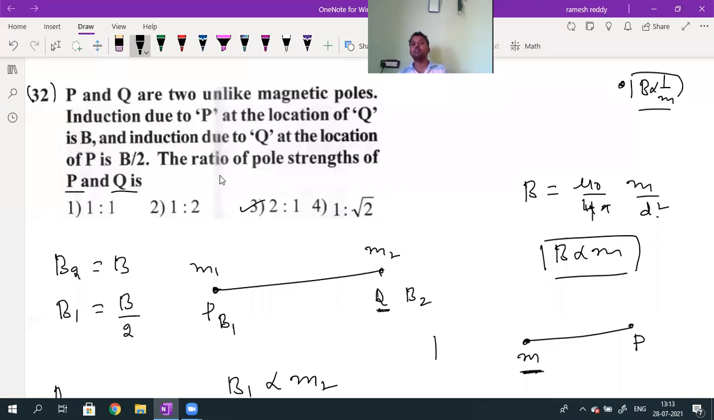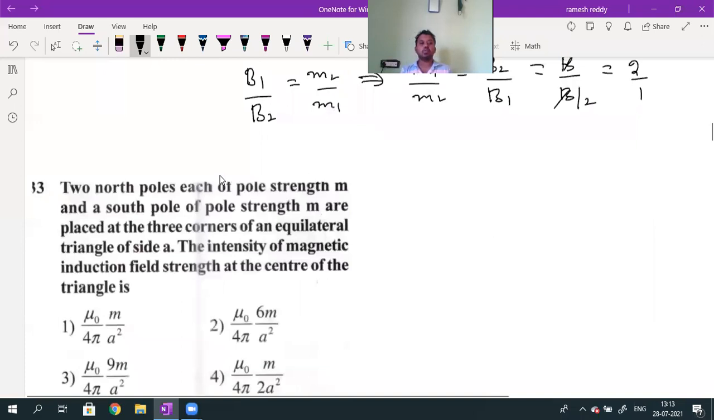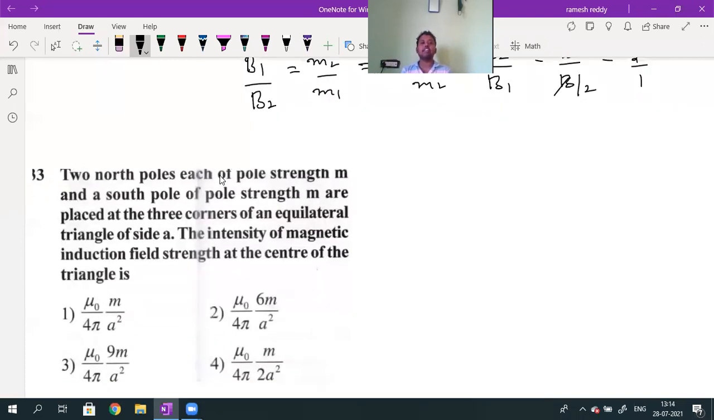So this is question number 32. After question number 32, question number 33. Question 33 is from the old material. What is the material posted in the group? These are the questions selected from that only. For the assignment also, you refer to the old material which was posted in the group. Don't get any confusion.